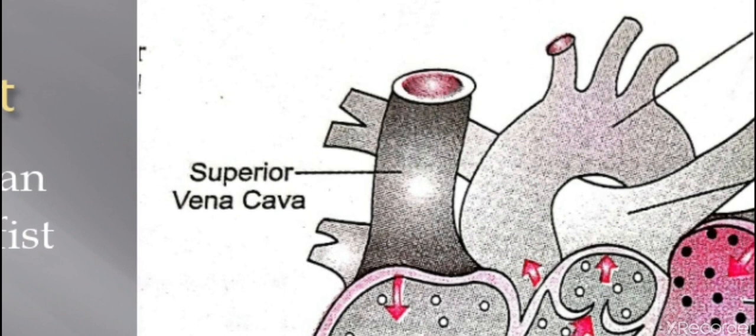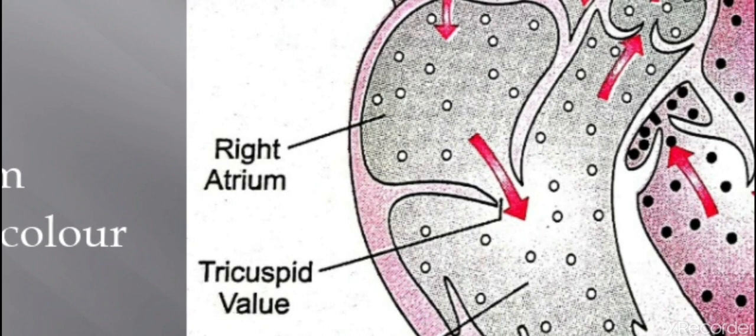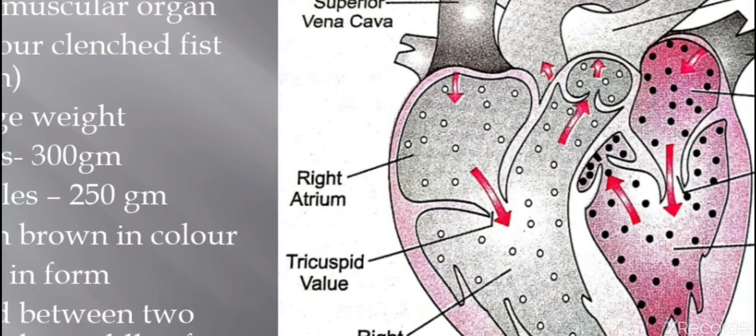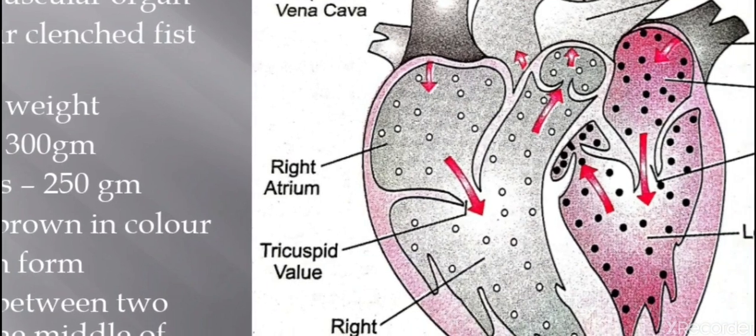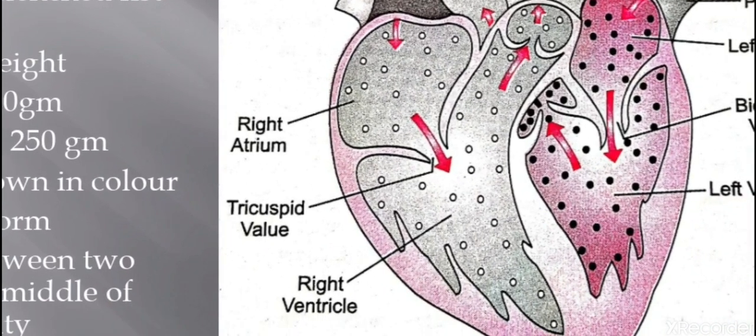From here the deoxygenated blood enters into the right atrium and it relaxes. So it gets filled up with blood, and when it is filled, pressure is created on the tricuspid valve, it opens and the blood comes into the right ventricle, and then the valve closes. When the ventricles get filled, these valves are automatically closed to prevent the backflow of blood.